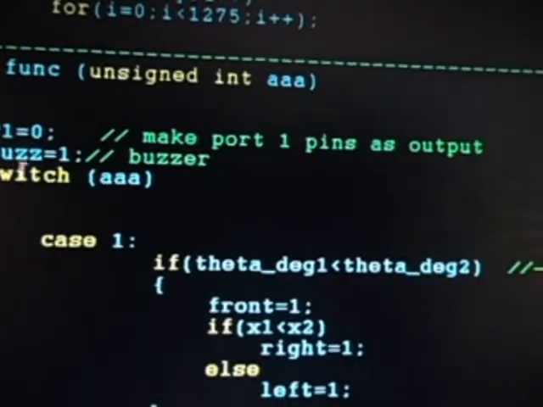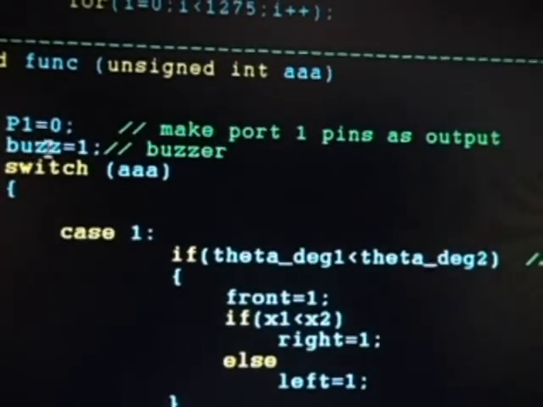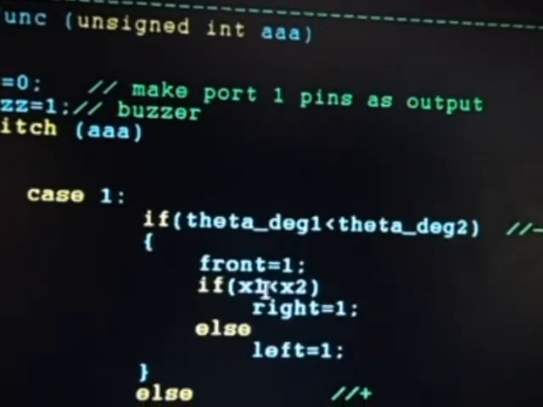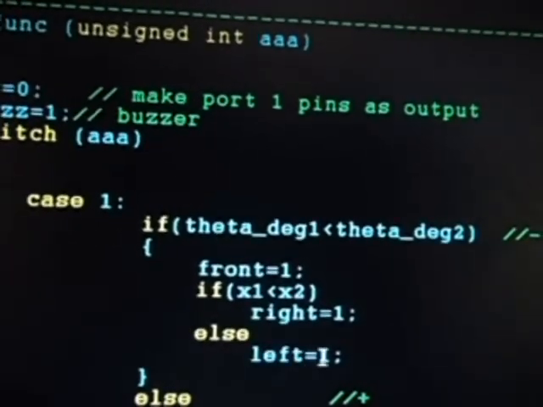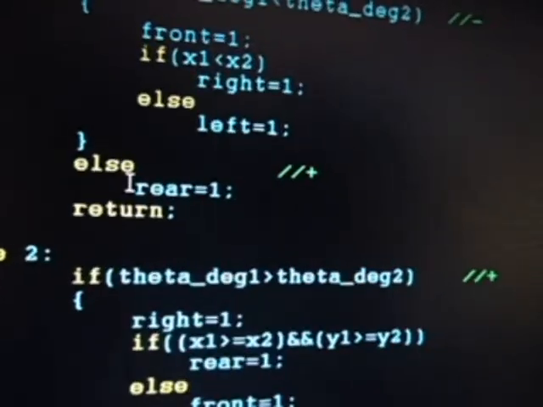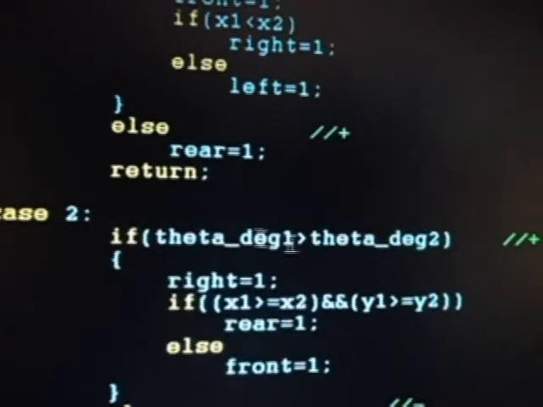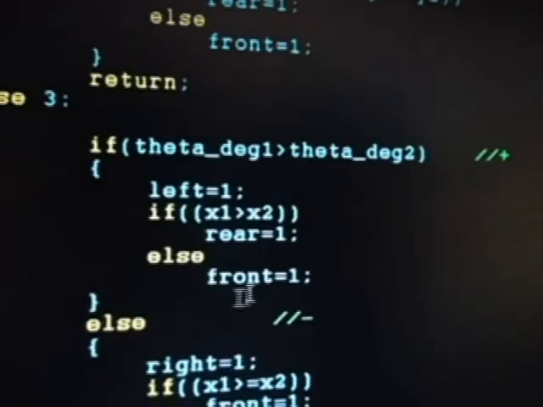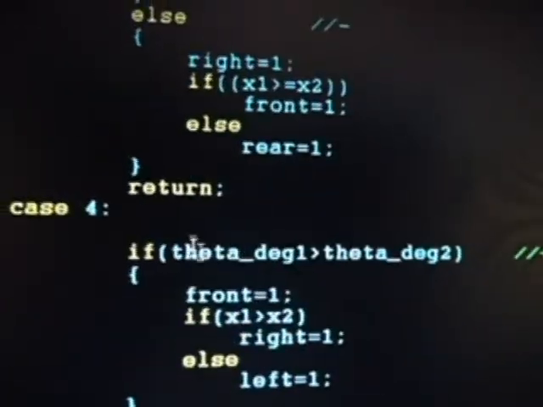In this function, the direction of threat is determined as explained through the logic. Here the angle is compared first, and front is determined in the first case, and then coordinates are compared, then right or left is determined. In other cases, first right or left is determined after comparing the angle, and then front or rear is determined by coordinates. Similarly, the 4 cases have been shown here.